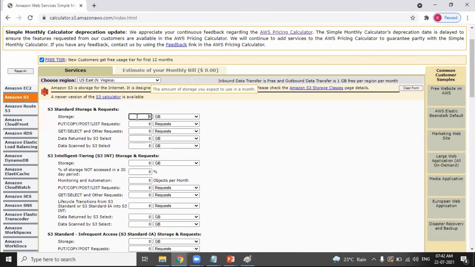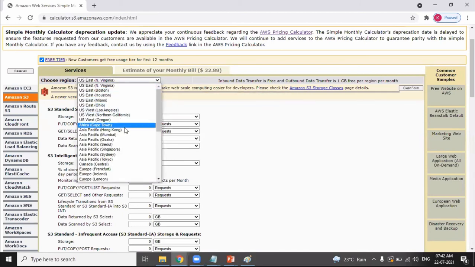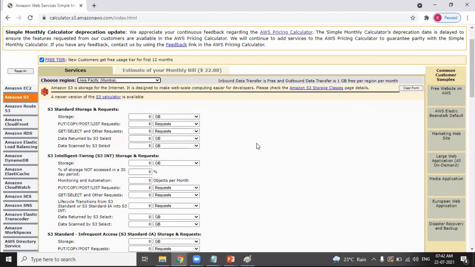Let's say, I repeat again, 1000 GB of data. If I store it in the Standard storage class, the bill you get is $22. That is for the North Virginia region. If I create the same data in the Mumbai data center, the bill changes. Based on the region also the bill changes.